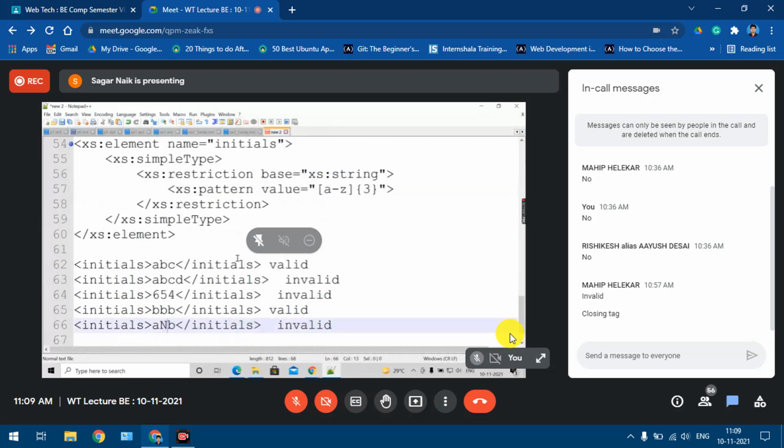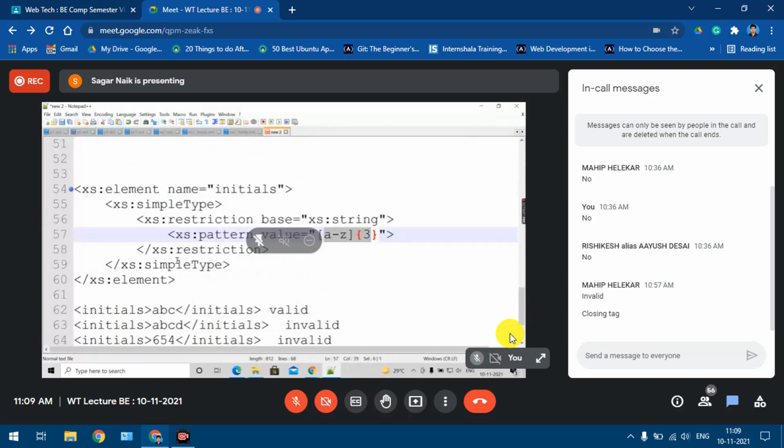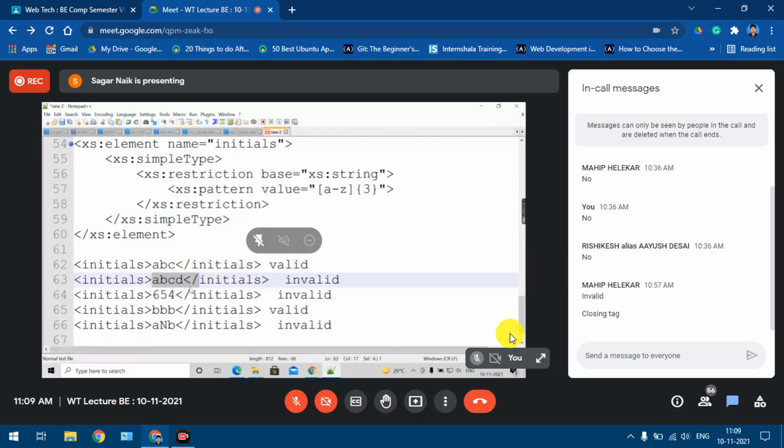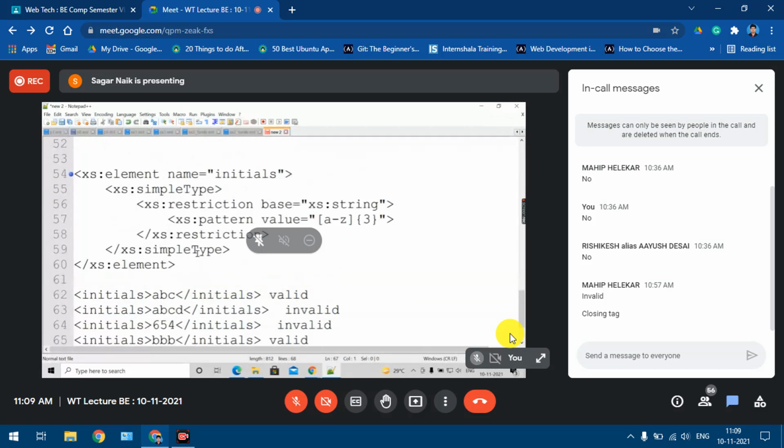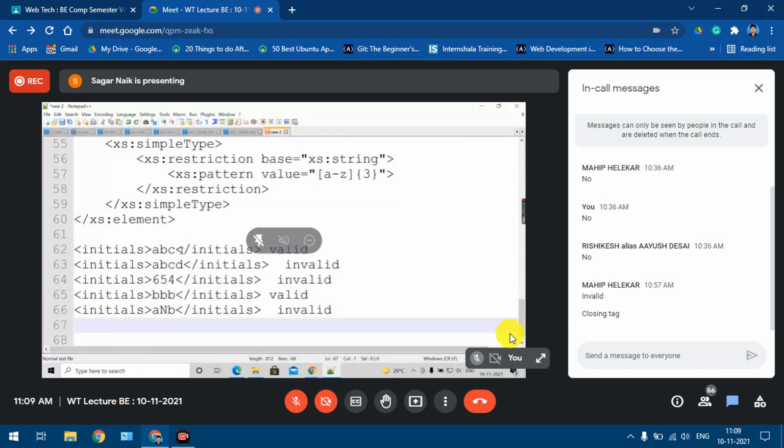Important is not these things, I already explained to you how patterns work. The important thing is how you specify the pattern over there. You have to say access colon pattern value equal to the value of the pattern. Understood now? So if I have this thing, this is valid, invalid, invalid, invalid, invalid. Understood now? So now you must have got a clear idea how this XML schema is